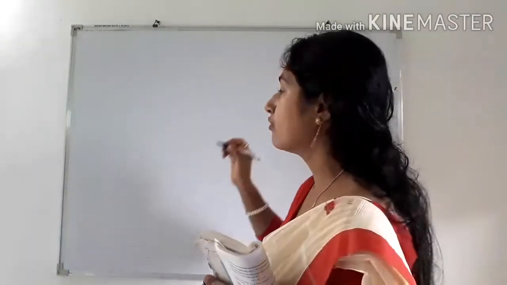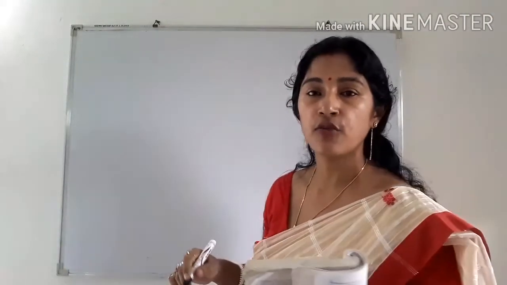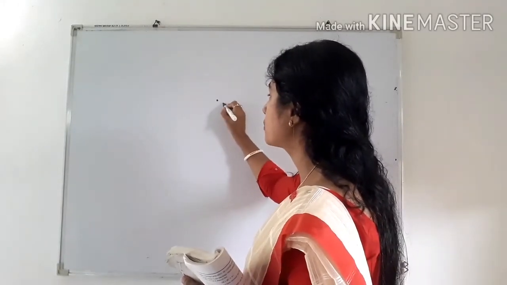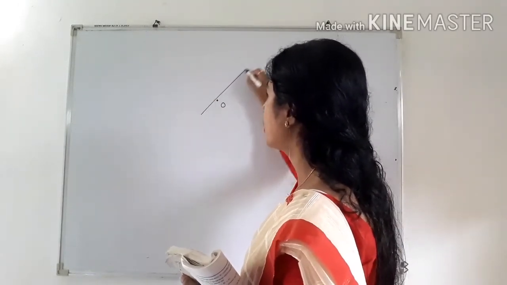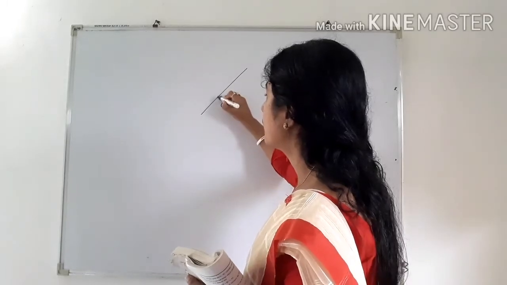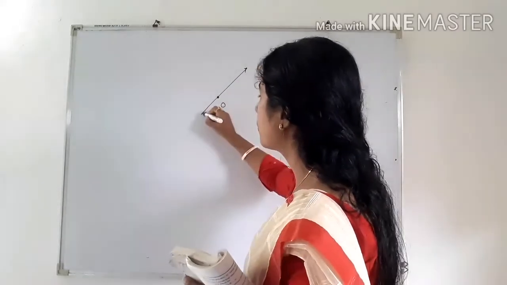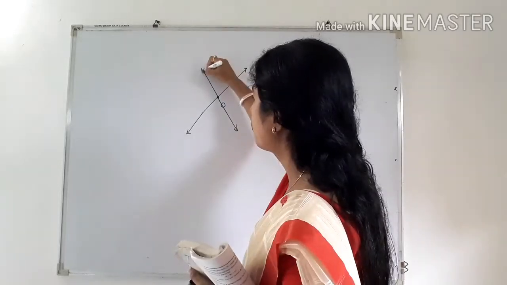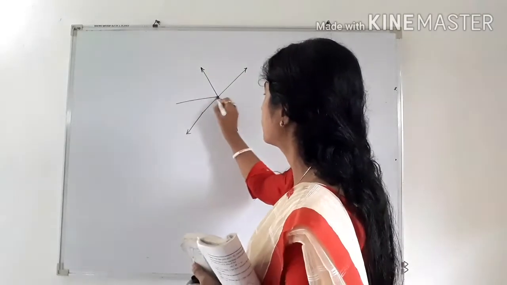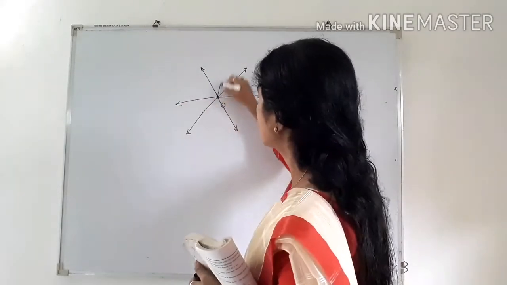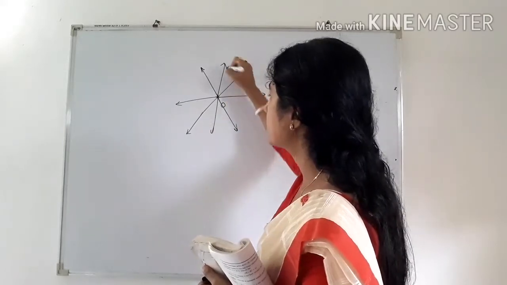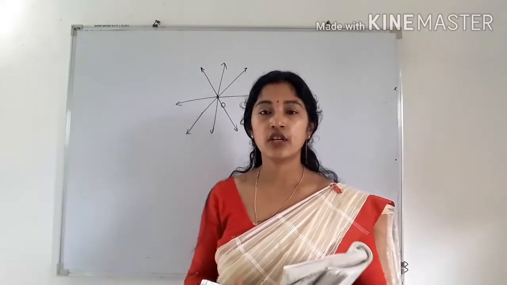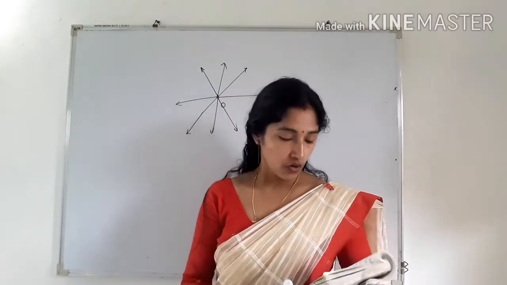So what will be the reason? First of all, you have to write that the statement is false. Then you have to show that if this is a point, suppose this point is O, then from this point there are infinitely many lines which can pass. Okay, so like that, see, we can draw many lines. Okay, so the correct statement will be: through one point there are infinitely many lines which can pass through. Next,